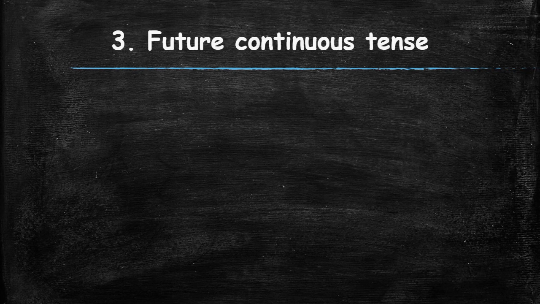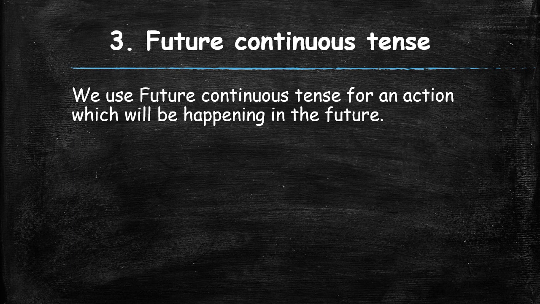Future continuous tense. We use future continuous tense for an action which will be happening in the future. That means future continuous tense describes an action that will continue for some time in the future.